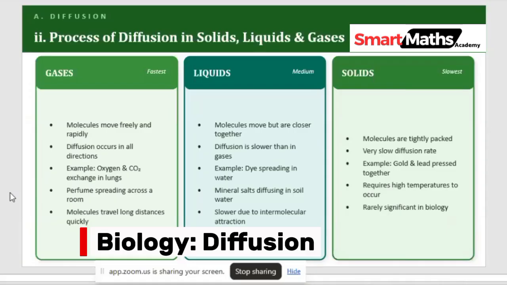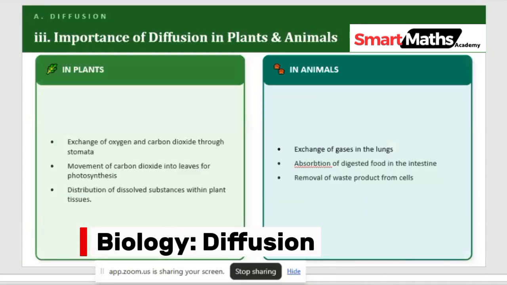Gold was in a solid state and lead was in a solid state. When they are pressed together, they will solidify again. So it is still diffusion in solid. The reason we applied high temperature is because we want them to press together. Can we move on? Yes, ma'am.